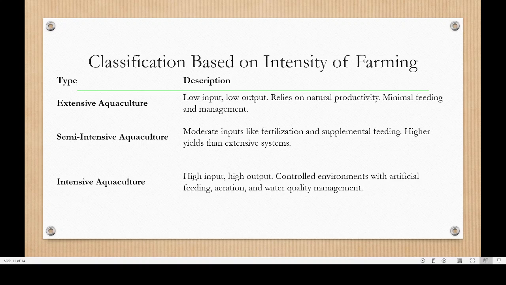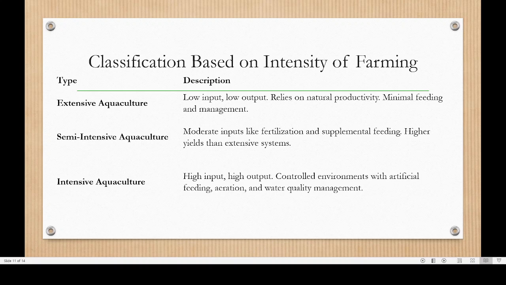Then another modification is semi-intensive aquaculture, where we will be giving them some fertilization or some feed also will be given. Other than that, we are not modifying the natural water in any way. That system is known as semi-intensive. Then intensive aquaculture means everything is actually controlled.